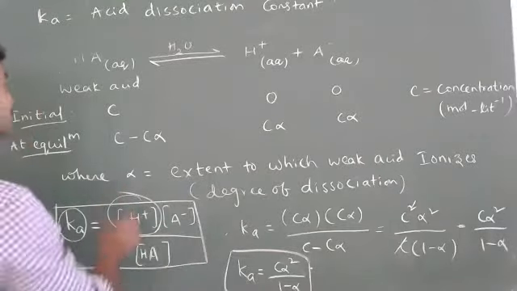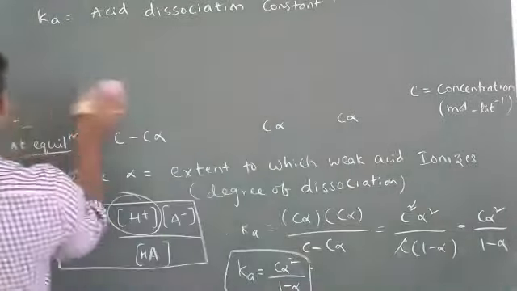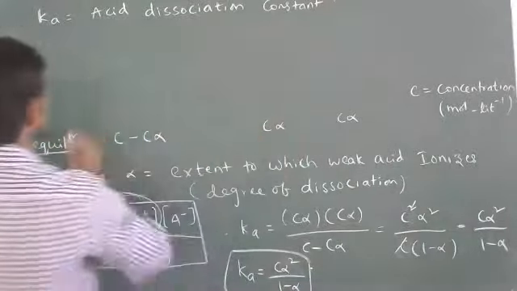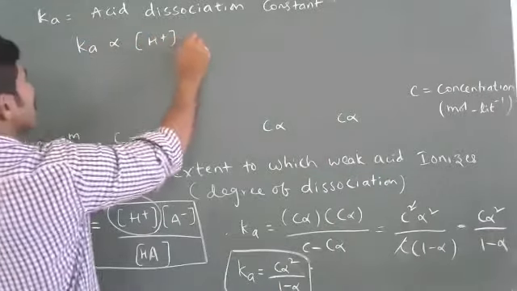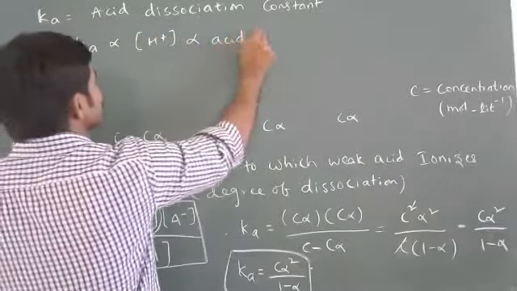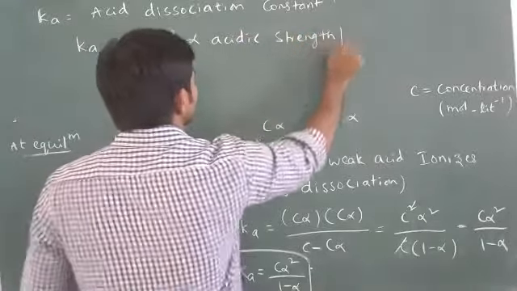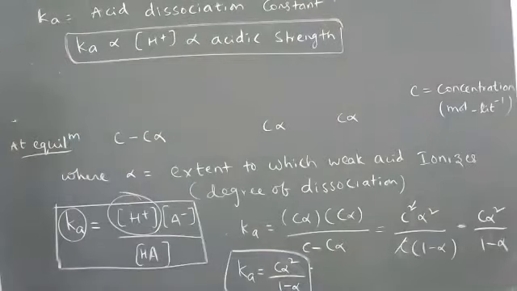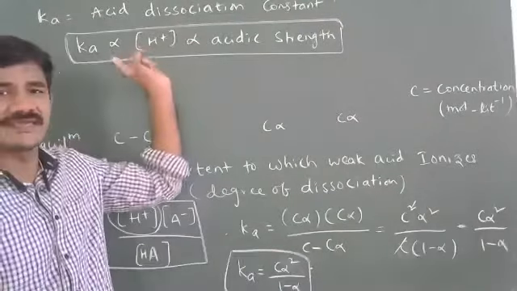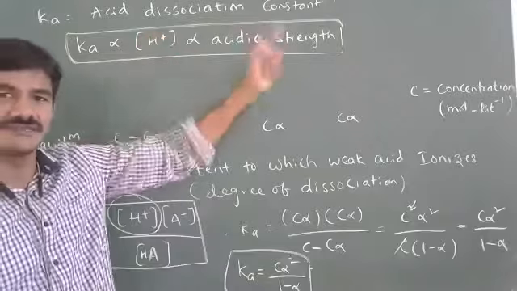So here I write, Ka is directly proportional to H+, that is, acidic strength. When the Ka value is more, it is a strong acid. When the Ka value is less, it is a weak acid.